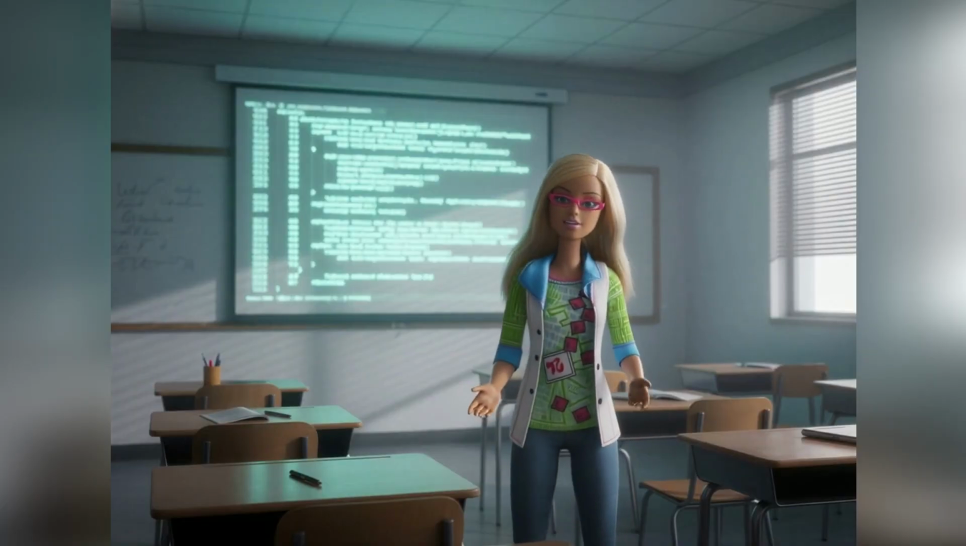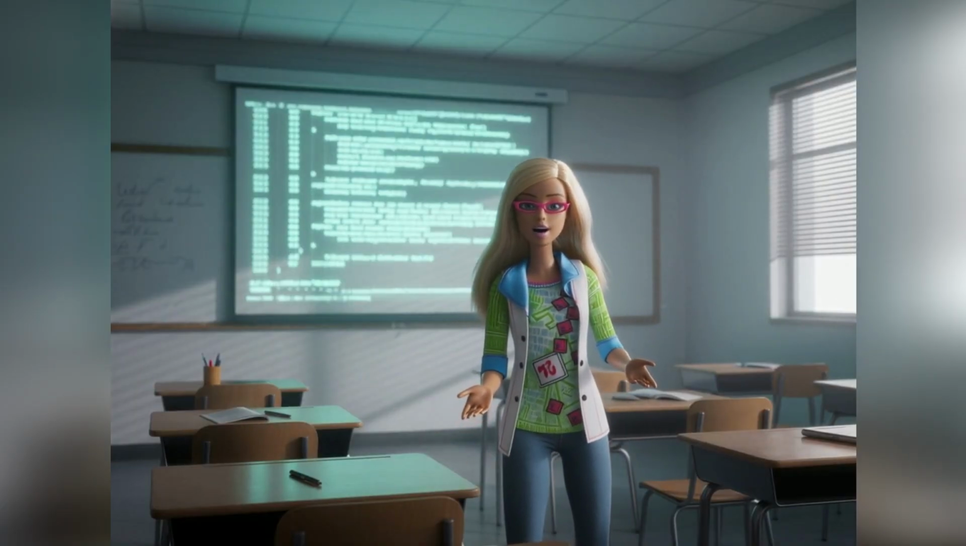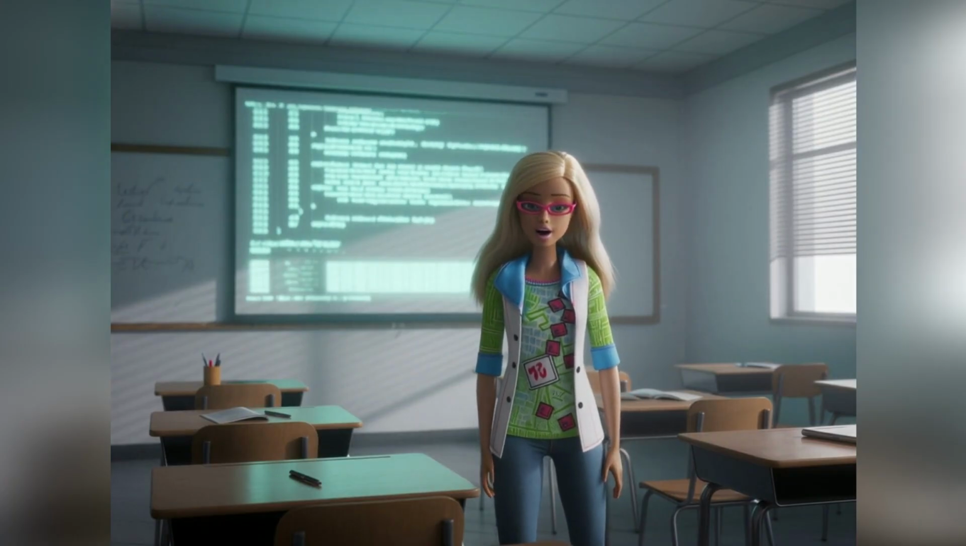To sum up what we learned today, we learned what is a computer, what is a program, what is a programming language, and what are hardware and software.